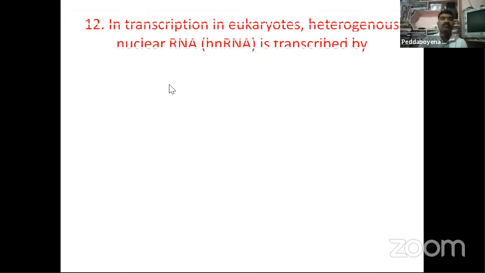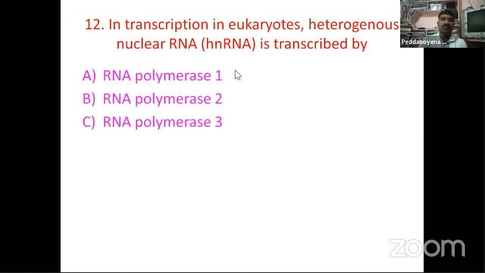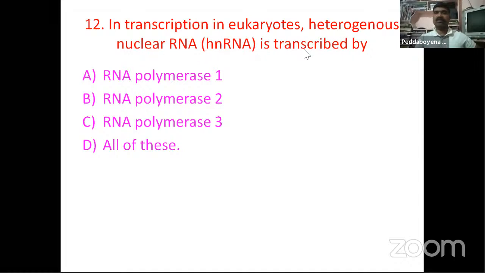Next one. In transcription in eukaryotes, heterogeneous nuclear RNA is transcribed by: RNA polymerase 1, RNA polymerase 2, RNA polymerase 3, or all of these. So here hnRNA is transcribed by RNA polymerase 2. This is the answer. Heterogeneous nuclear RNA, hnRNA, is transcribed by RNA polymerase 2.